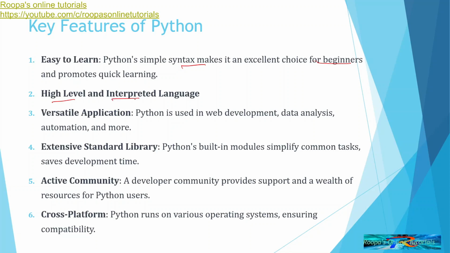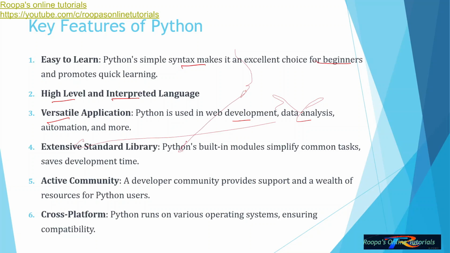And it's an interpreted language. Interpreted language means it does the conversion line by line. It doesn't need a compiler. It has versatile applications. Versatile means it is flexible. It can be used in web development, data analysis, automation, etc. Also, it has a standard library. Now, what does a standard library contain?